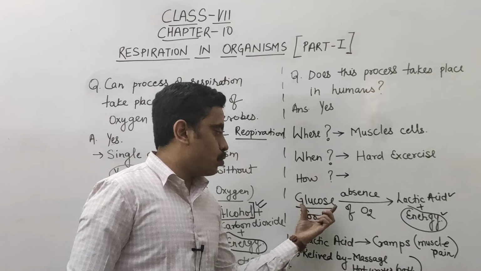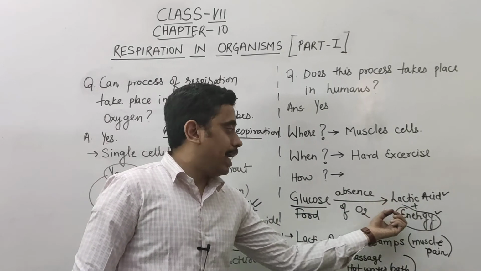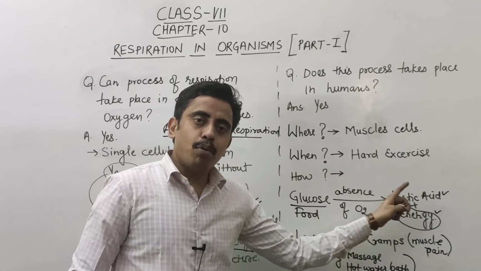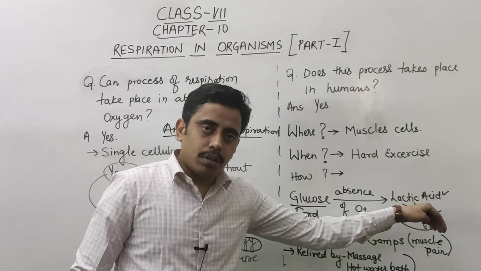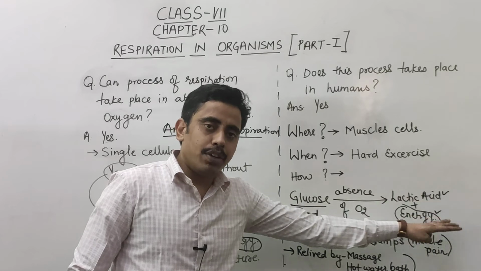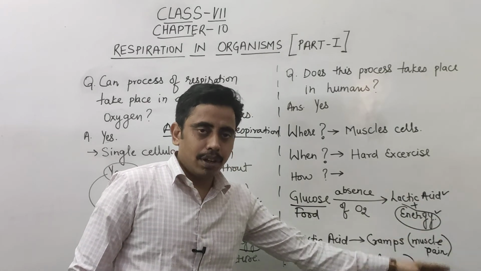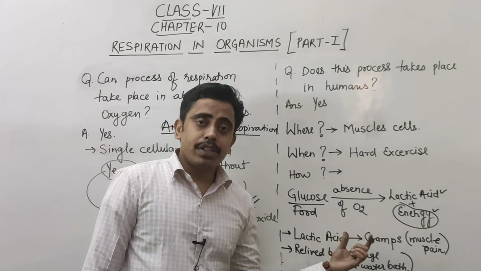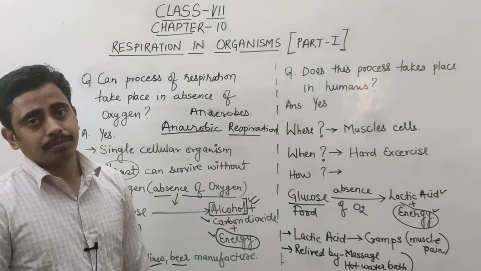Hence, the glucose, which was initially broken down into lactic acid, is now broken down further, and a huge amount of energy is released as a result. That's all. We will see the next part in the next video. Thank you.